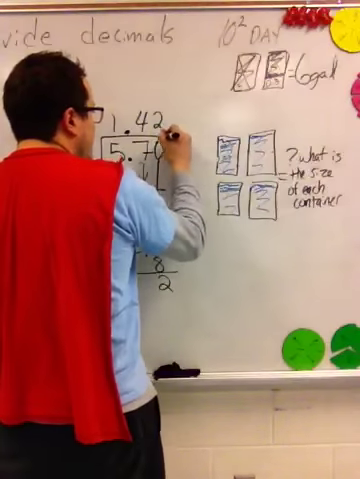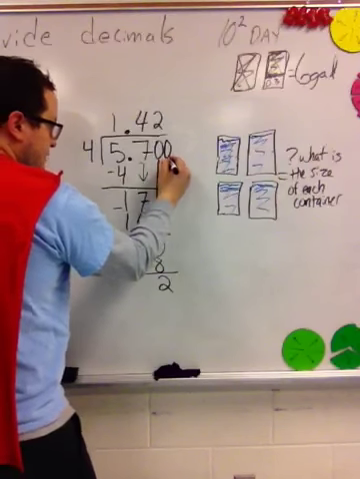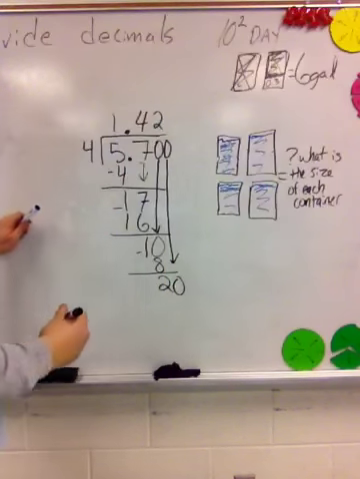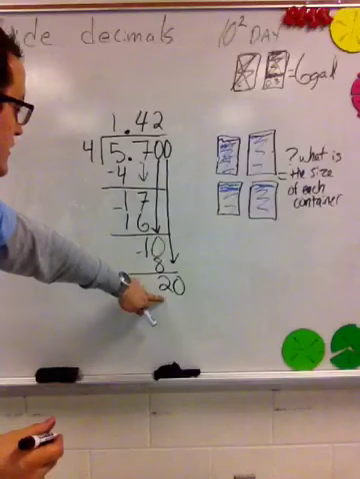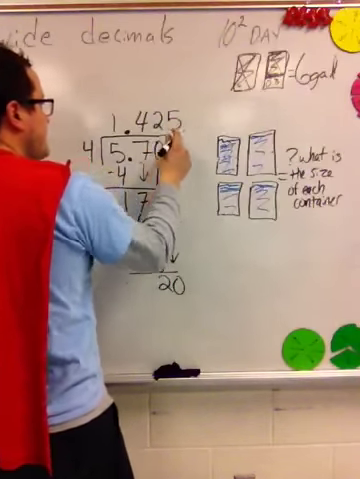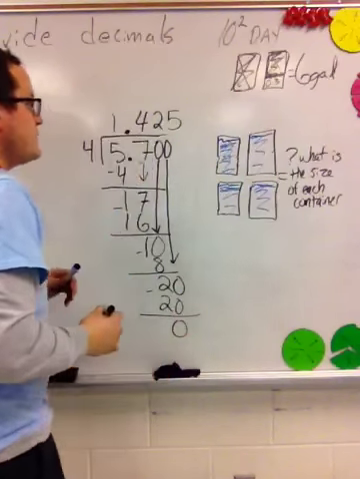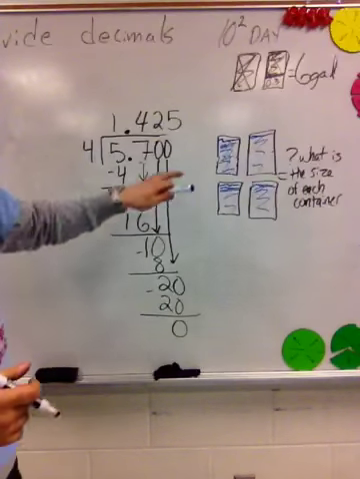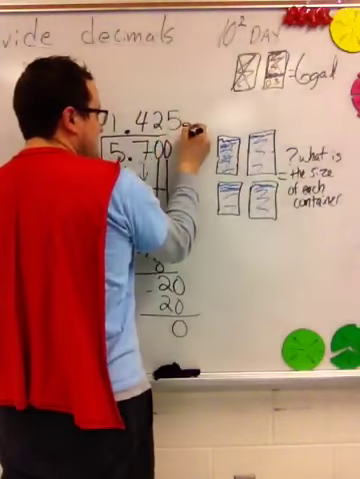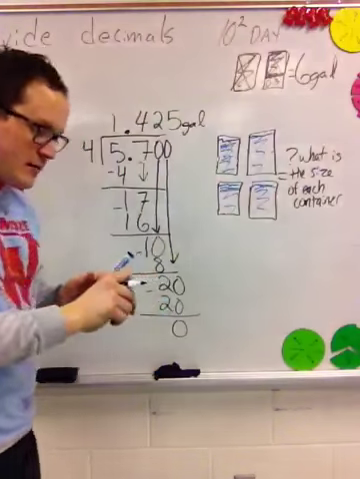So I know I need to add a 0 here. I need to break these hundredths up into thousandths. I now added a 0 in the thousandths place. Bring it down, and I have 20 thousandths. And I can equally share those 20 thousandths into 4 containers by giving each one of the 4 containers 5, because 5 times 4 is 20. Subtract out, and I'm left with nothing. So I know that Yasmin used 1.425 gallons, put your units there, to fill up each one of these containers. And that's what that problem is saying.